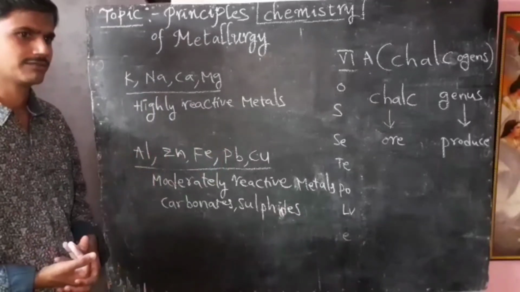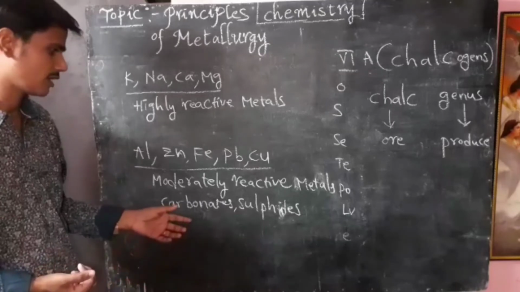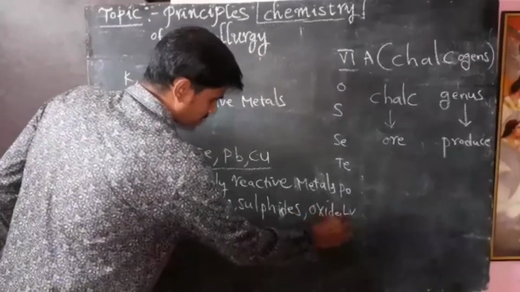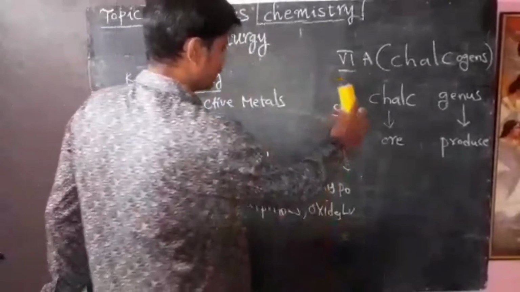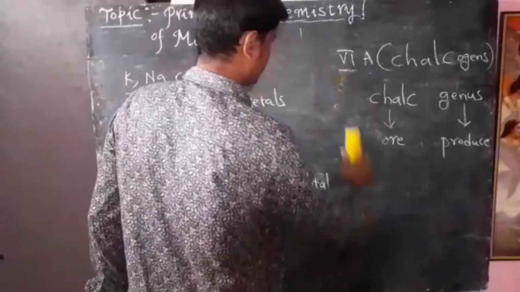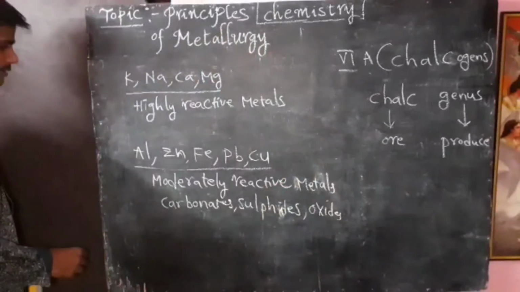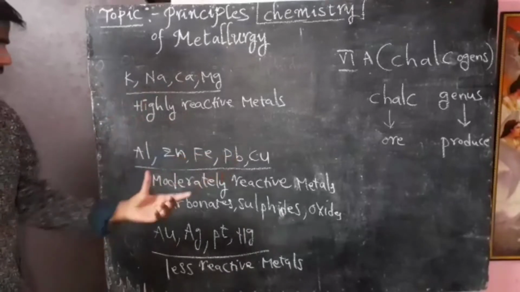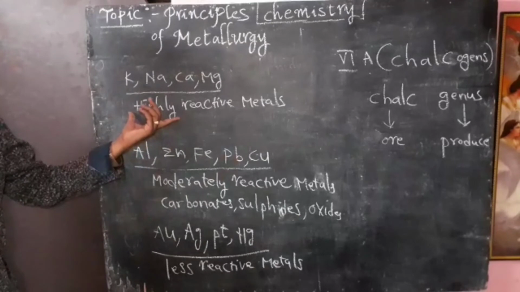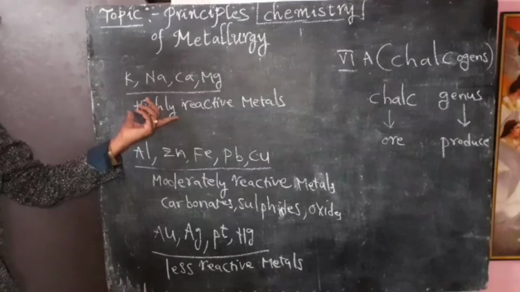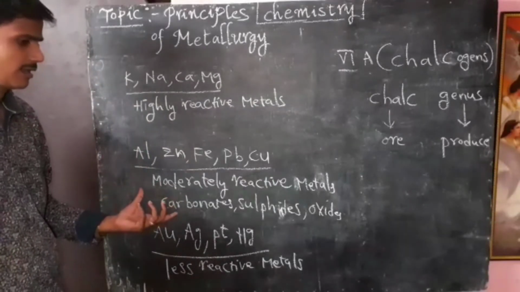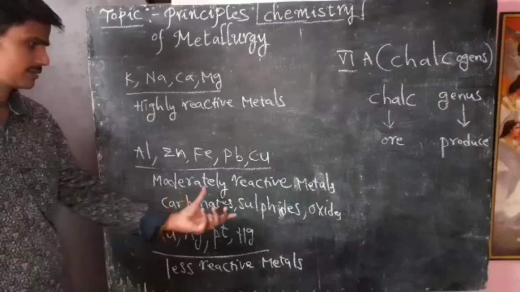So aluminum, zinc, iron, lead and copper are moderately reactive metals, available as carbonates, sulfides and oxides.